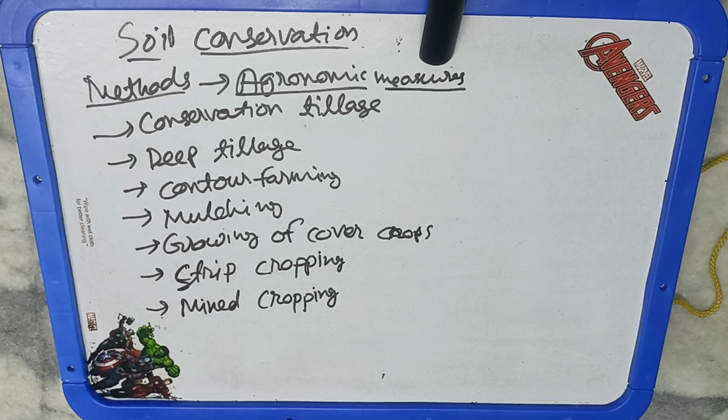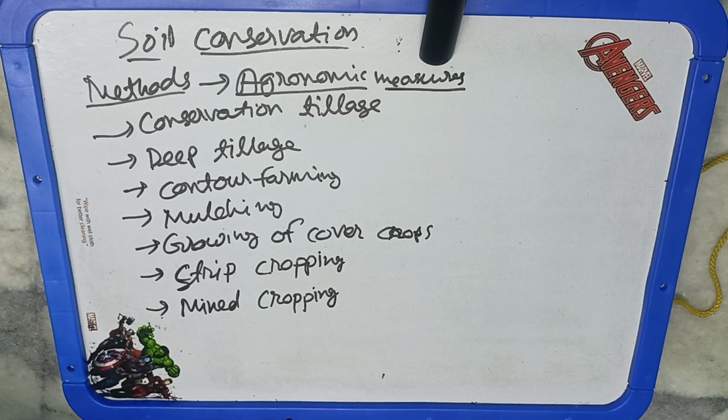Now next is strip cropping. Basically, strip cropping means we are going to plant or sow the crops in narrow strips, in such a way that these strips are erosion permitting and erosion resistant crops. So we are growing erosion permitting crops and erosion resistant crops in alternate strips, and that is called strip cropping. Our main aim is to prevent erosion.